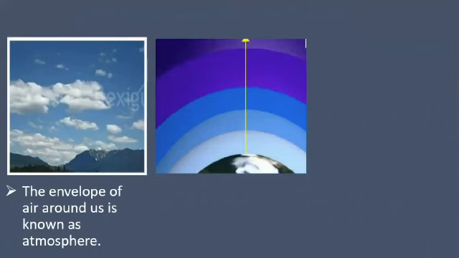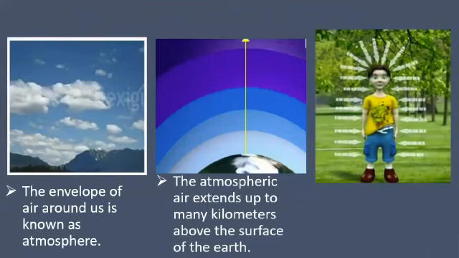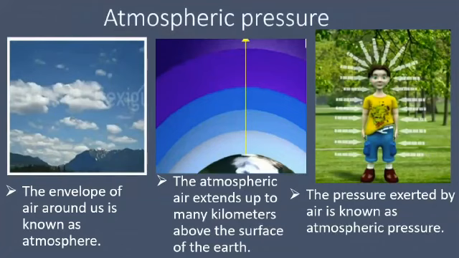We know that there is air all around the earth. This envelope of air around us is known as atmosphere. It extends up to many kilometers above the surface of the earth. The pressure exerted by this air is known as atmospheric pressure.